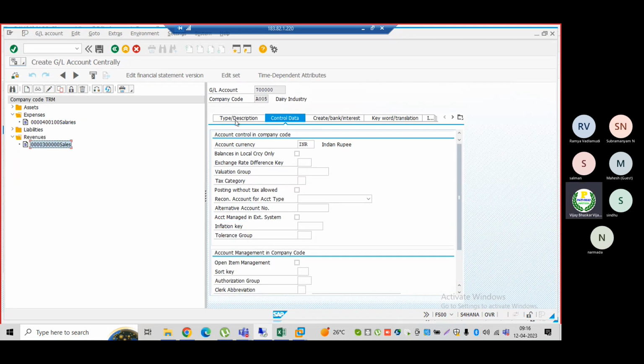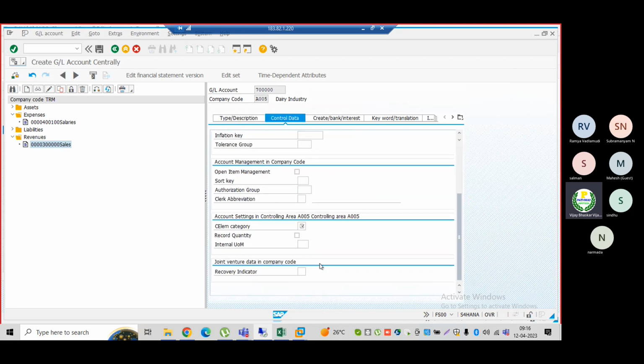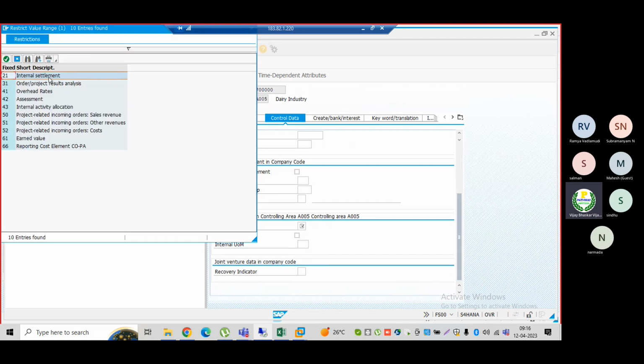A005. Now go to description. Whenever you are creating, you need to select the secondary costs. It is mandatory to select the GL account type, then secondary cost elements. These two things are mandatory. Now you can enter the description, then come to the control data. Again you need to enter the secondary cost element category.